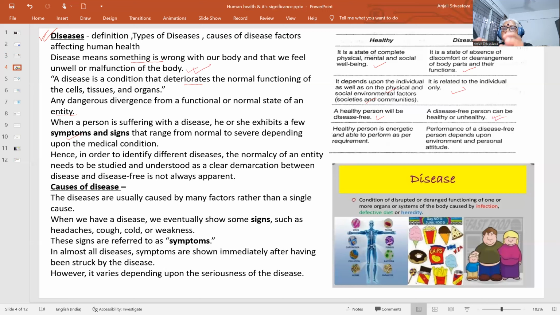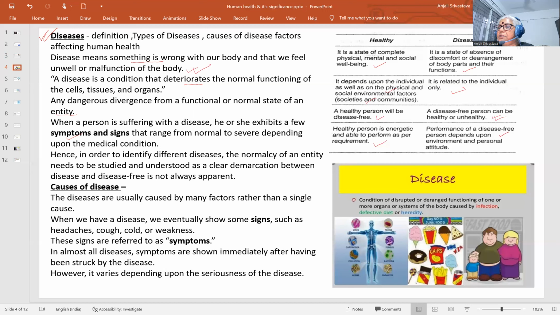If someone does not have any disease or malfunctioning of a body part, that does not mean he or she is healthy, because health is related to mental, social, and environmental features also. A healthy person is energetic and able to perform their functions.